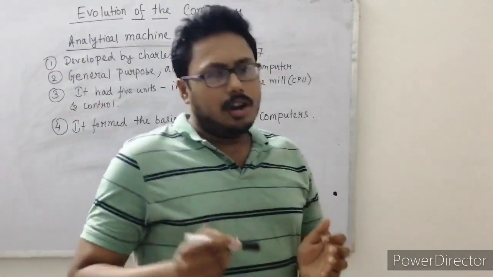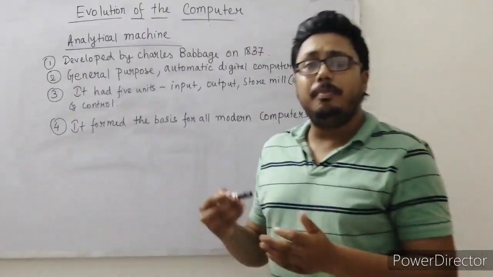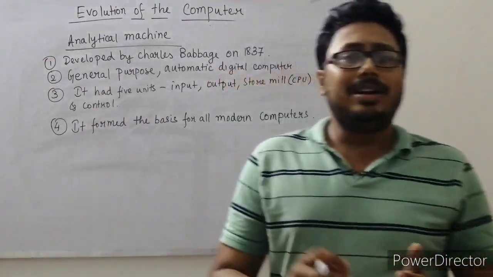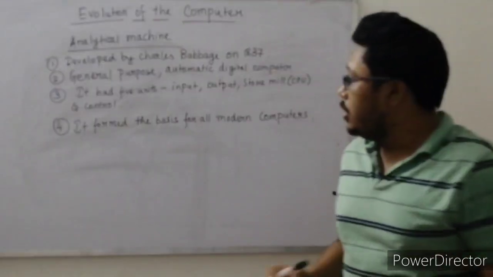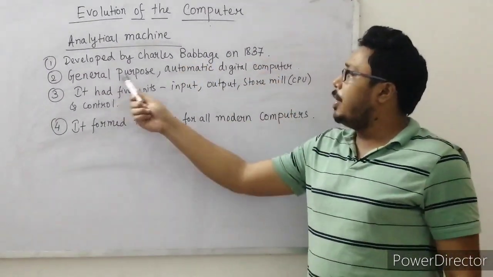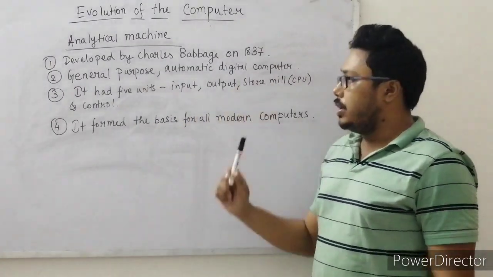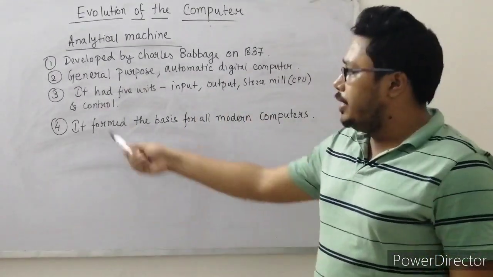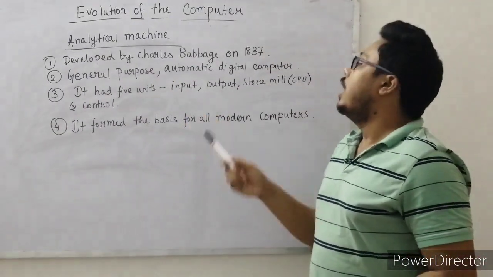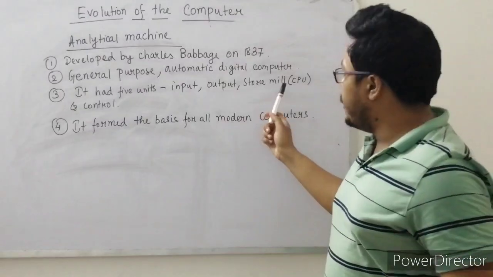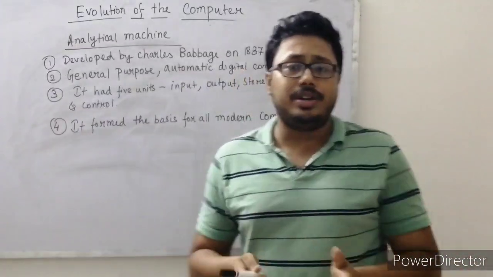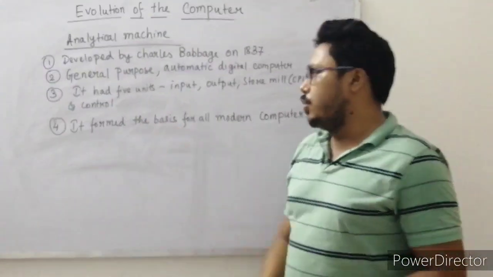But unfortunately, somehow it was not built. The design was developed at that time, but it was not built. So developed by Charles Babbage in 1837, a general purpose automatic digital computer. Now coming to the third point, it had 5 units, that is input, output, store, mill, which is called the CPU now, and the control unit.